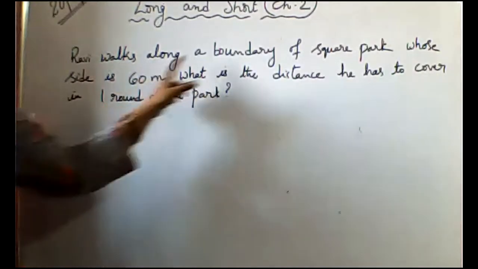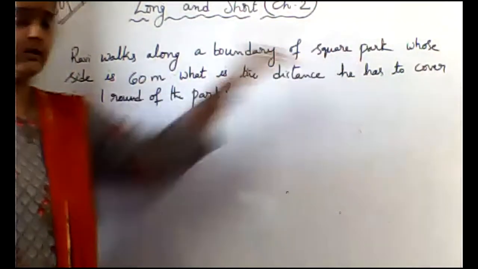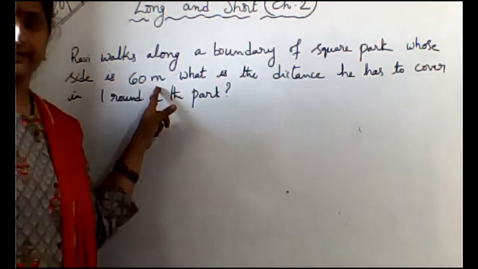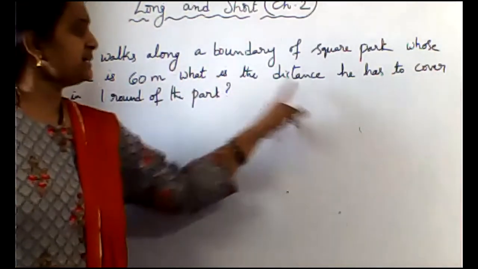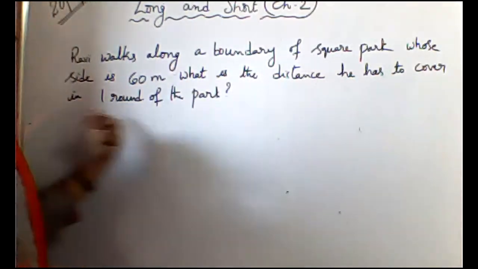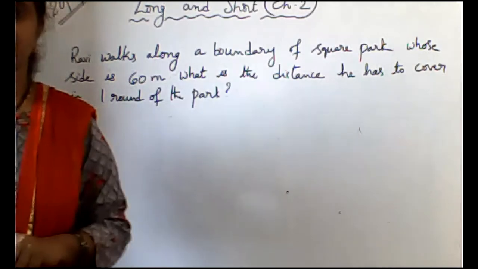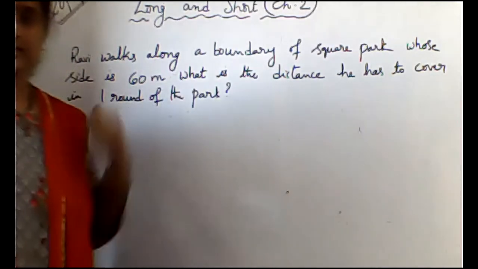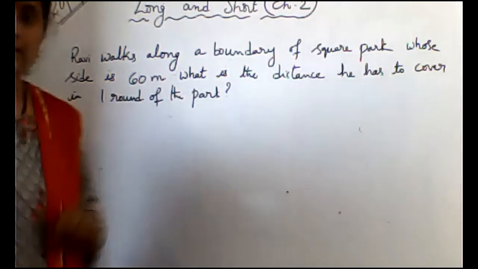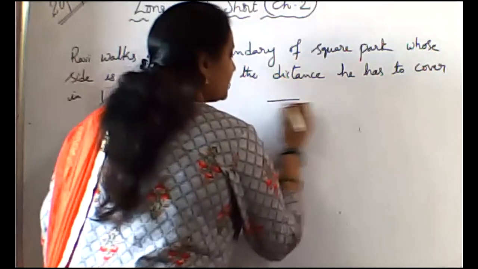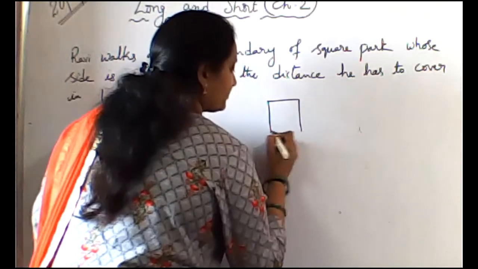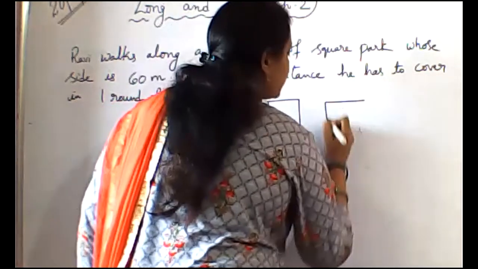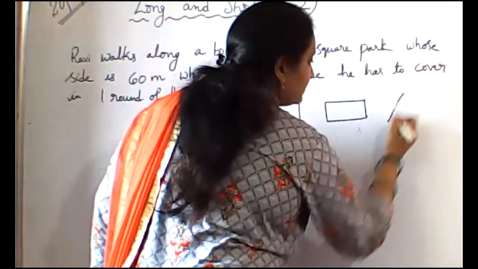Ravi walks along a boundary of a square park whose side is 60 meters. What is the distance he has to cover in one round of the park? So before starting this problem, I will ask some questions. What are the properties of square, rectangle and triangle?